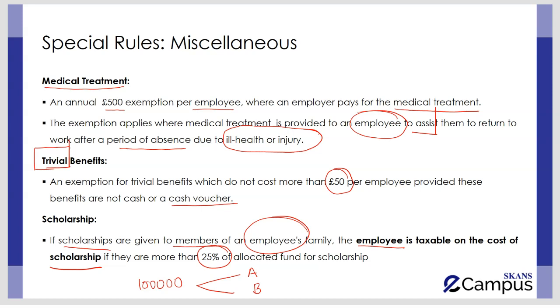Mr. A will be getting, let's say, £40,000 out of this scholarship fund, and Mr. B is going to receive £20,000 out of this scholarship fund. Then keep one thing in mind, as Mr. A is going to get 40% of the allocated fund for the scholarship, while Mr. B is going to get 20% of the allocated fund for the scholarship. So Mr. B is not going to pay tax at all, while Mr. A, as he has derived more than 25% of the allocated fund for the scholarship, will have to pay tax over £40,000. So the whole figure of the scholarship is said to be taxable.